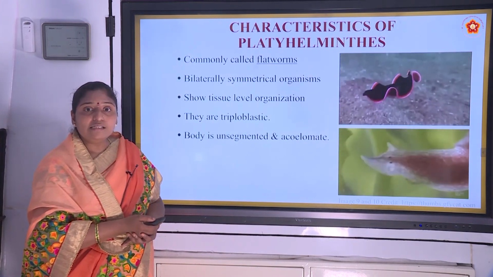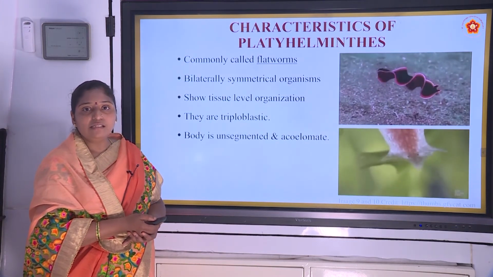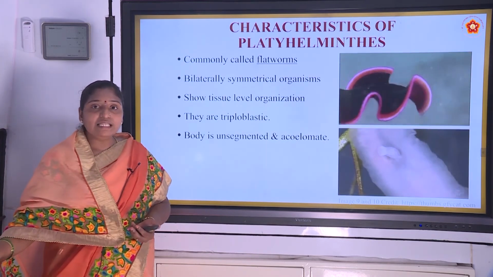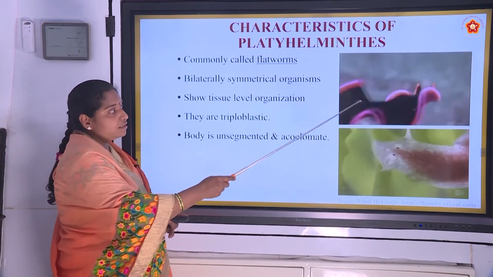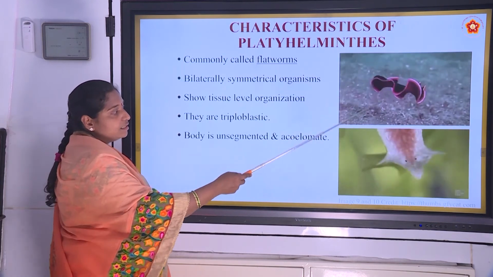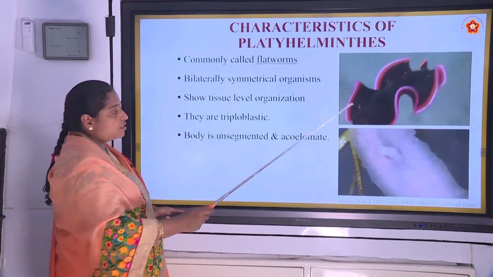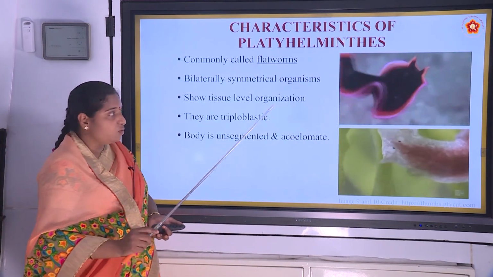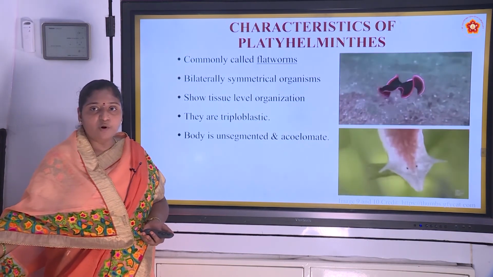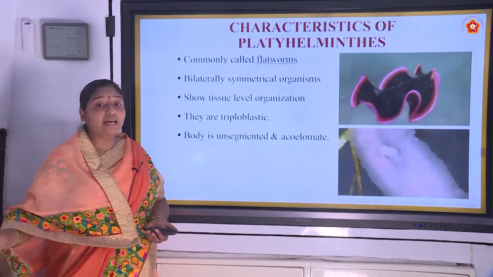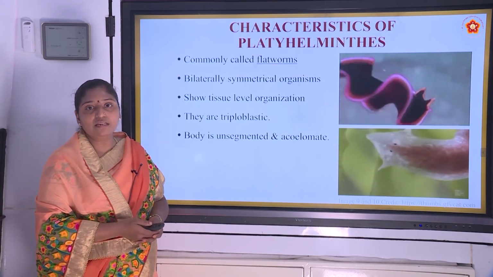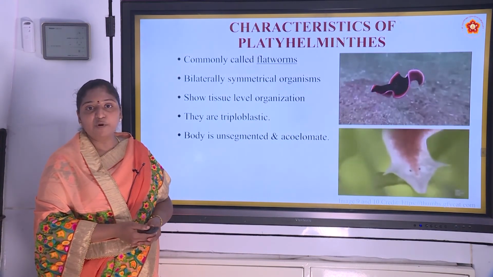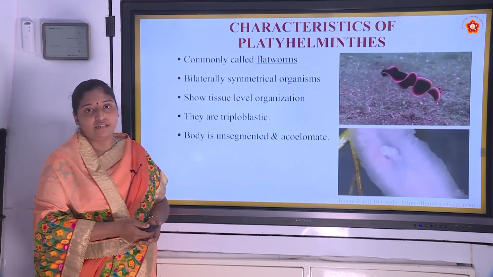Body is unsegmented and acoelomate. You cannot see the segments on the body. See, this is clear and this is very flat. So there is no segments upon the body, unsegmented and acoelomate. What is an acoelomate? That is, body cavity is absent.